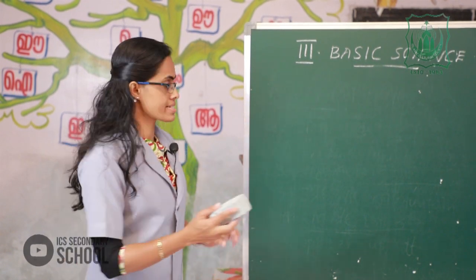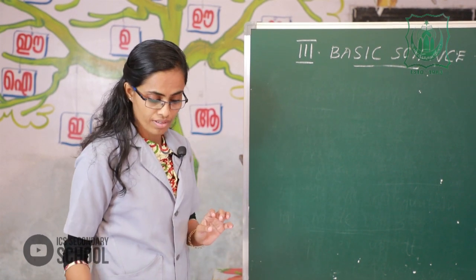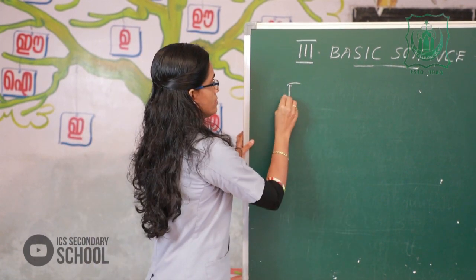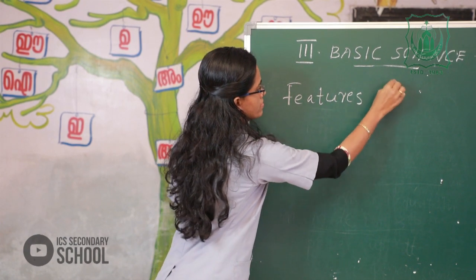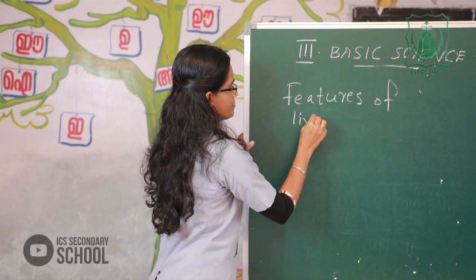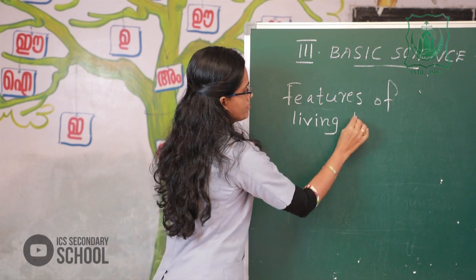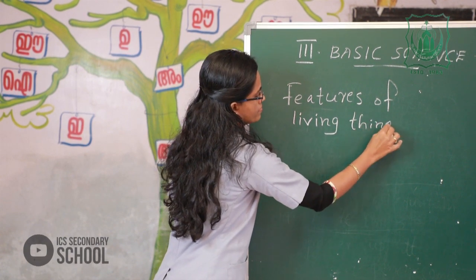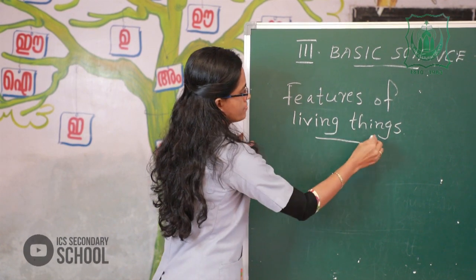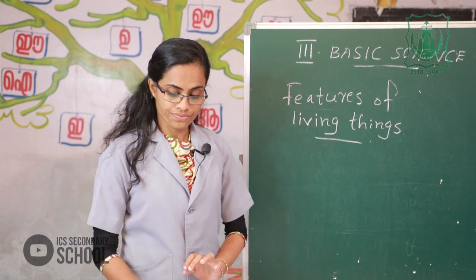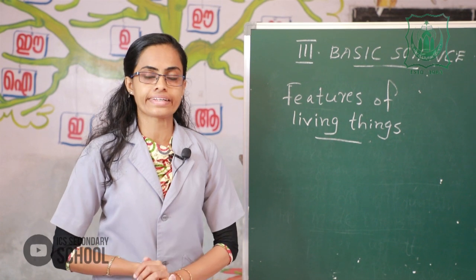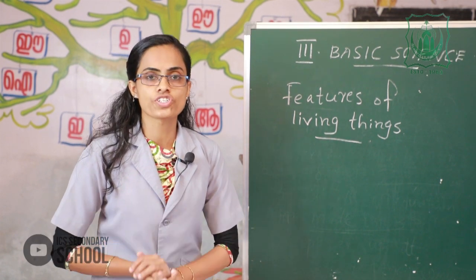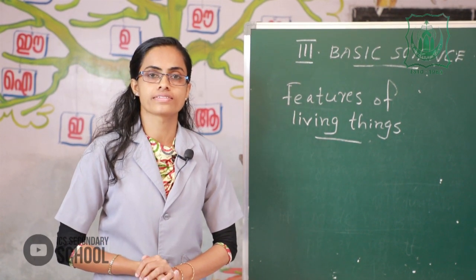Now, please listen here. In this lesson, the important thing is: what are the different features of living things?